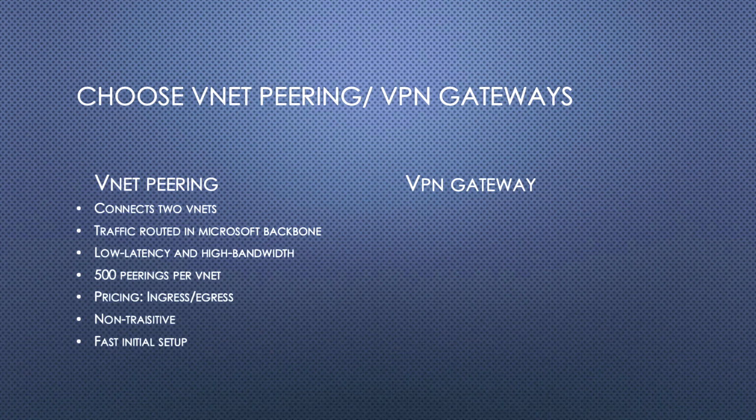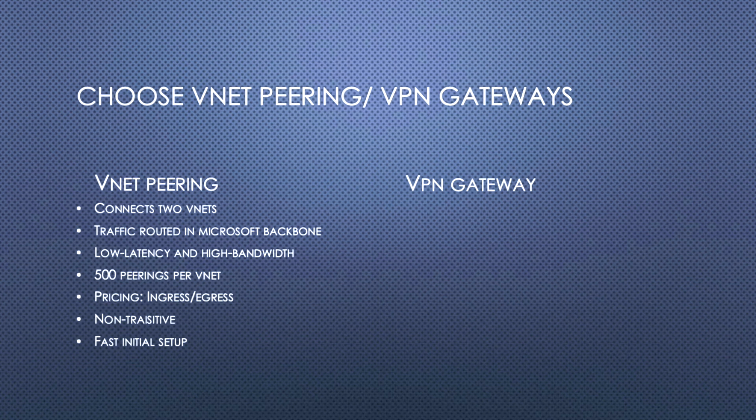Also, we already discussed the non-transitive nature of VNet peering, and VNet peering is also very fast. If you can create two VNets in a few clicks, it will take maybe 30 seconds or 1 minute. You can set up VNet peering between one VNet and another VNet. It can be local peering, where you create both VNets in the same region, or global VNet peering. That means you have created VNets in different locations and you want to set up peering between them. That is also very fast.